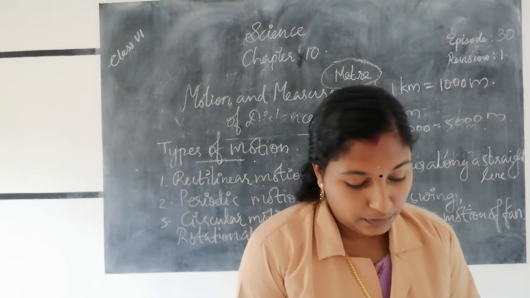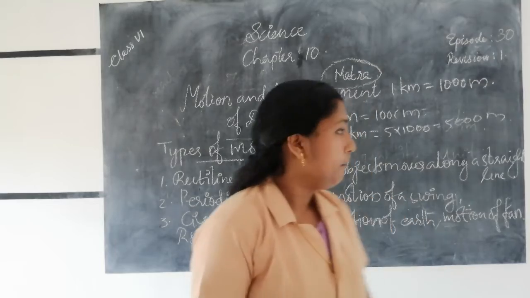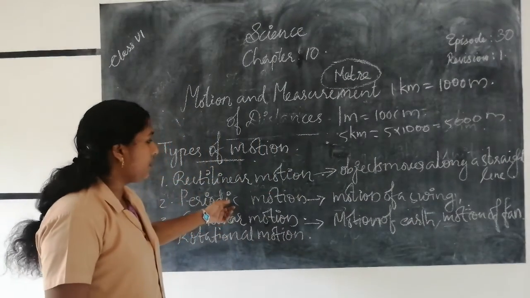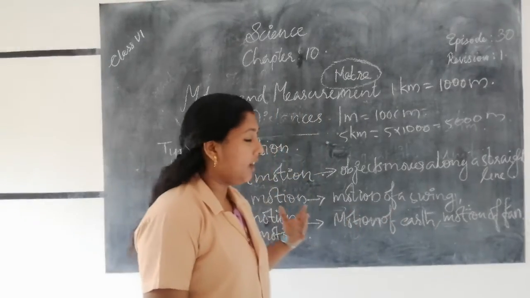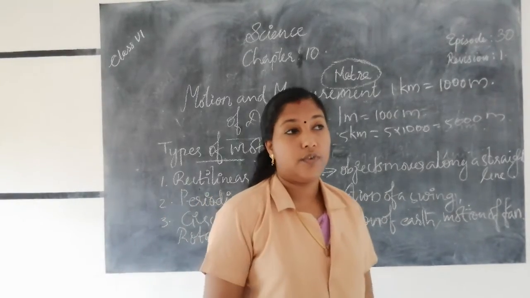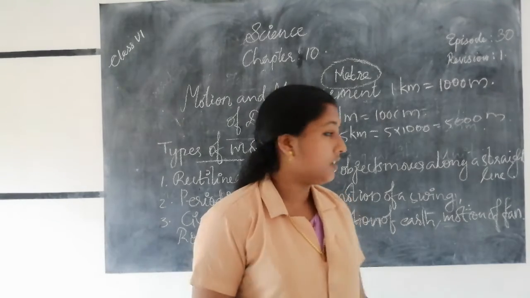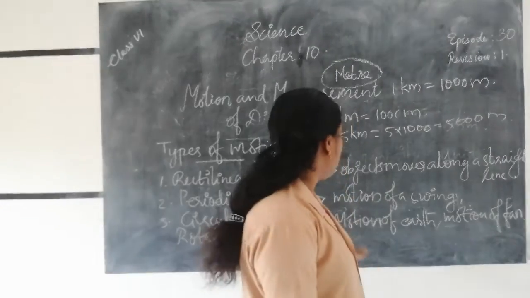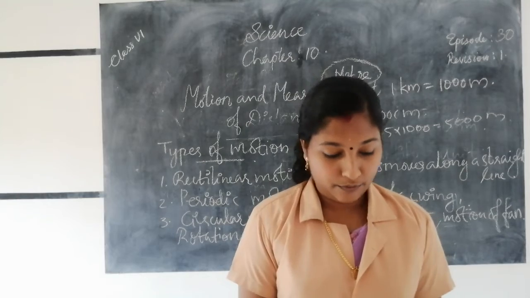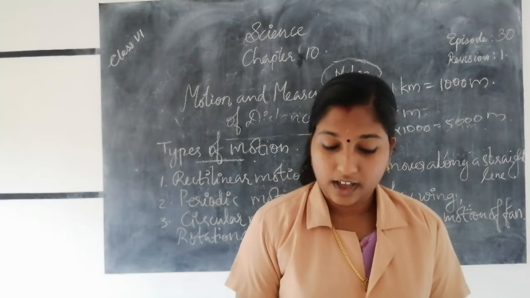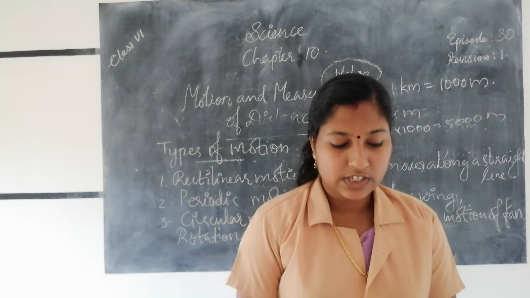Okay, children. Next, give two examples of periodic motion. Periodic motion means the motion of an object repeats after every equal interval of time. That is called periodic motion. For example, the motion of a swing, the motion of the string of a guitar, the membrane of a tabla, etc.